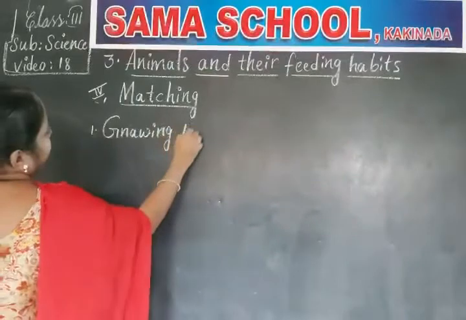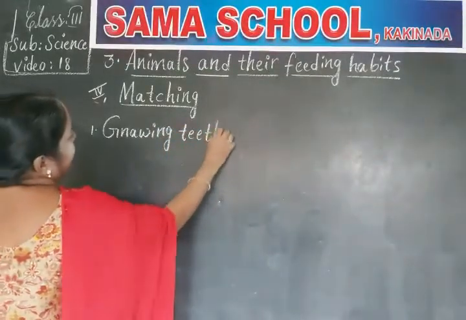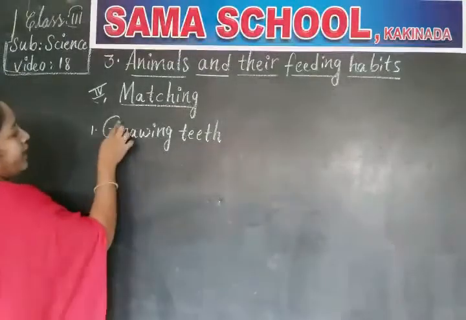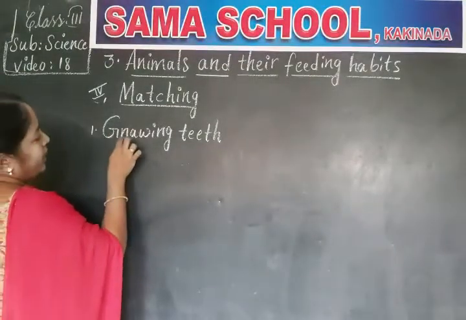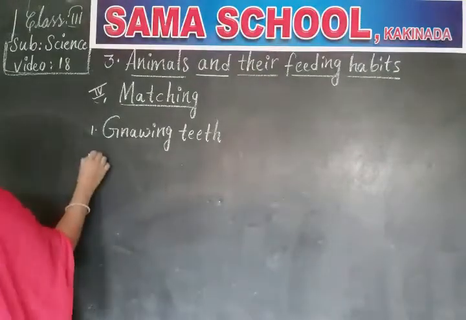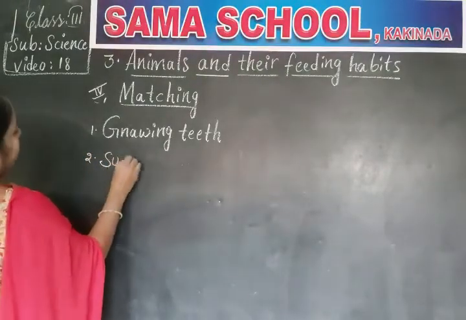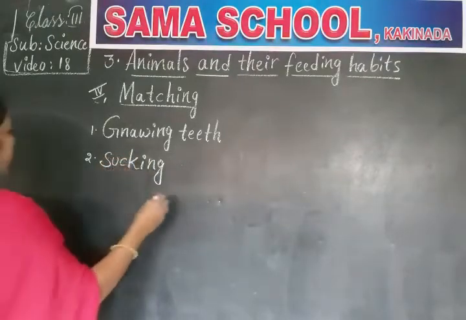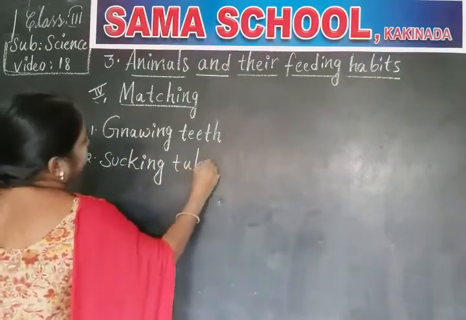Gnawing teeth. So G must be silent. We should not pronounce G. From here onwards we have to pronounce gnawing, gnawing teeth. Next, sucking tubes.